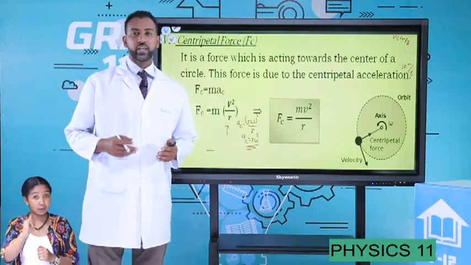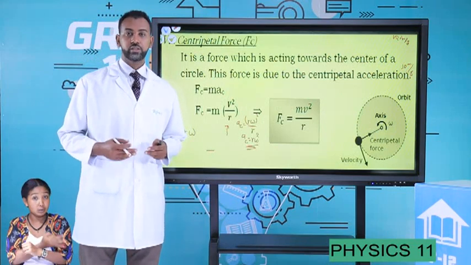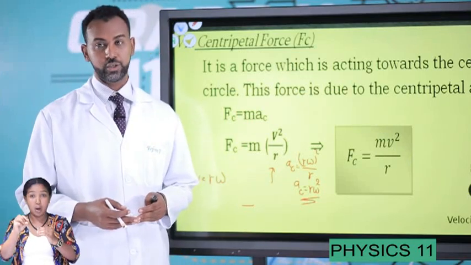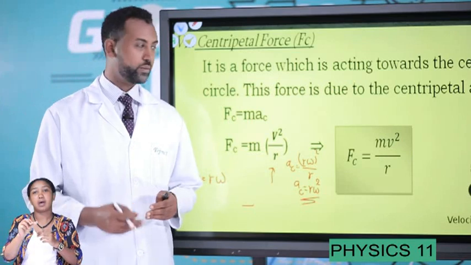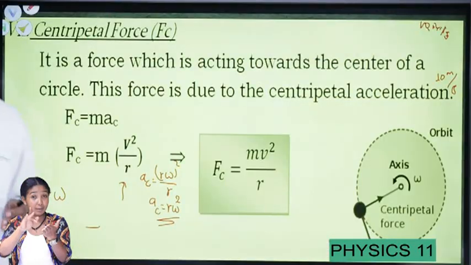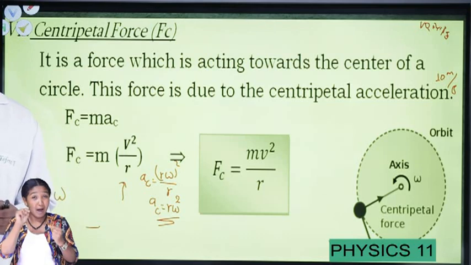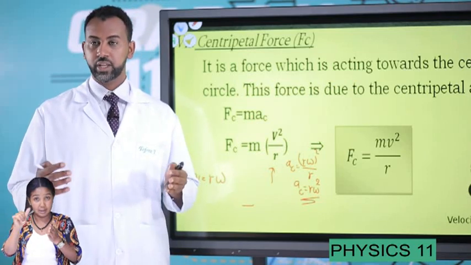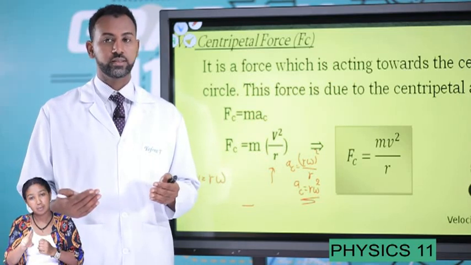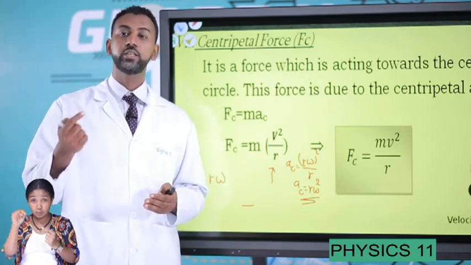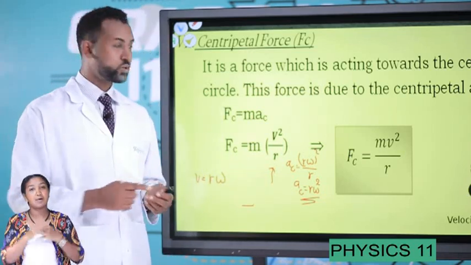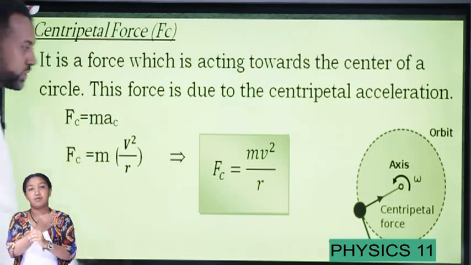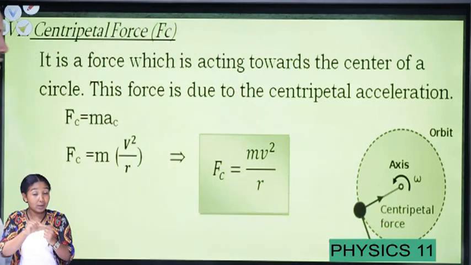And the other point is force. Force appears due to acceleration. Actually, net force is equal to mass times acceleration; you have learned this under the concept of dynamics. Therefore, centripetal force is a force which always acts towards the center, and that force appears due to the centripetal acceleration. We have defined that centripetal or radial acceleration always acts towards the center. Due to that acceleration, we also have a force, and that force is known as centripetal force. The force acting towards the center is known as centripetal force.